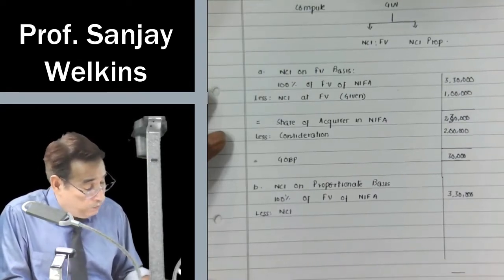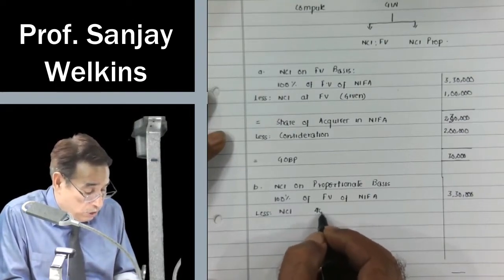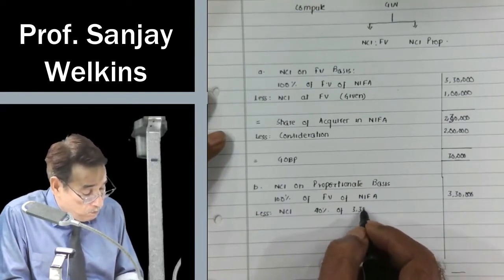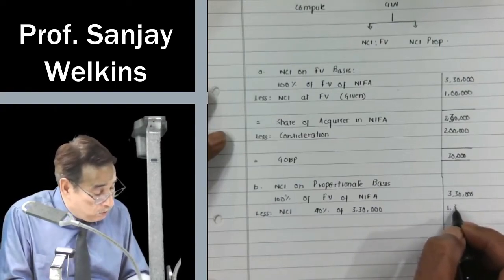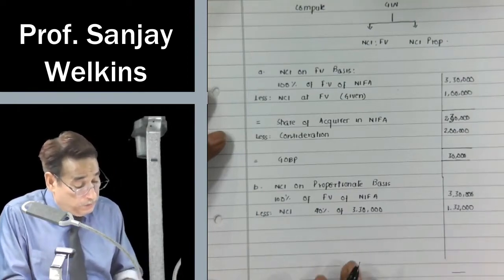You are having 60% control, so 40% is NCI share, and 40% of 3,30,000 will be equal to 1,32,000 if I am not wrong. Correct?